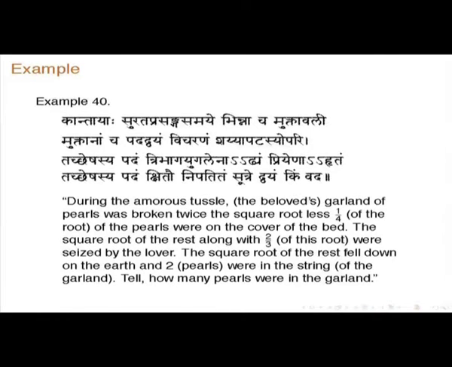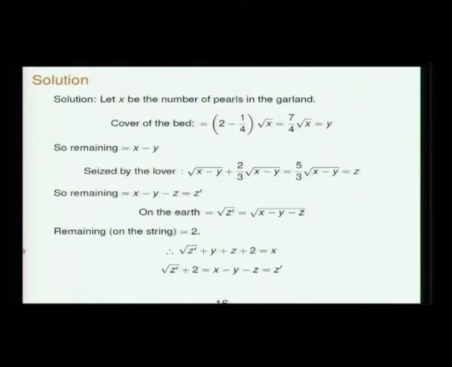You see. So, he took this thing and then the rest fell on the ground and 2 pearls were remaining in the string. So, he is wearing a garland of pearls. It is broken. So, we have to find out how many pearls were there. So, on the cover of the bed, it is 2 minus 1/4 into root x, and you write it as y. So, now remaining is x minus y, initially was x, we do not know that.